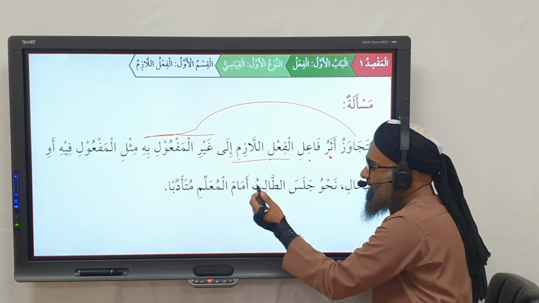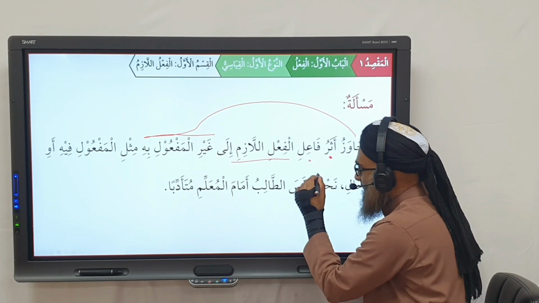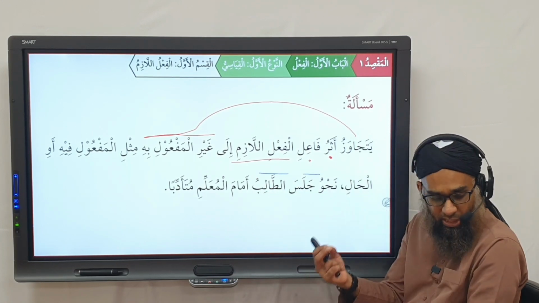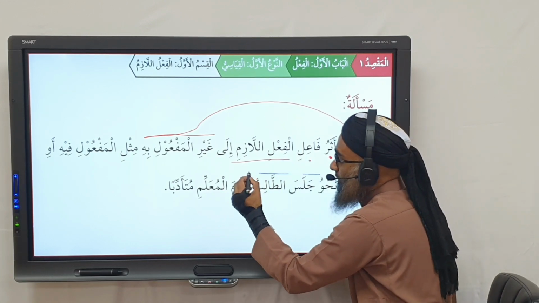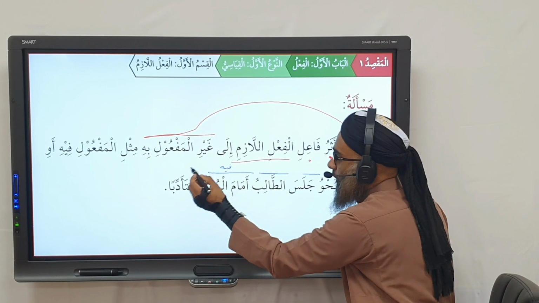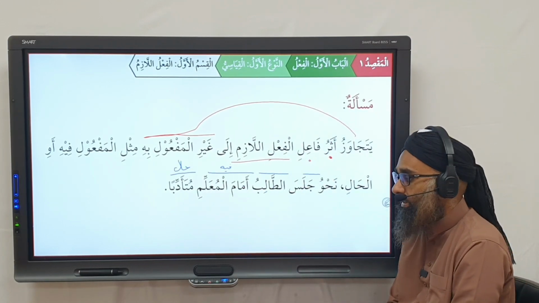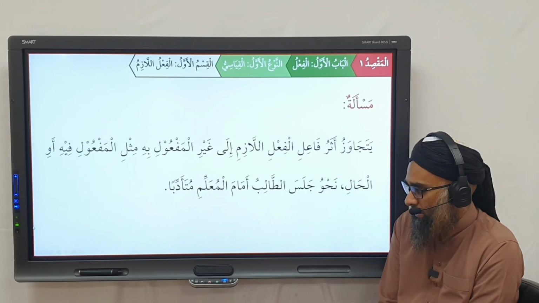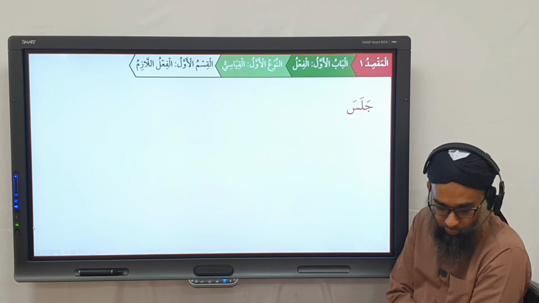For example, jalasa talibu amam al-muallim. So in here, jalasa is a fa'il, talib is a fa'il. The jalasa, the action, the julus of the talib is going on to the maf'ul fihi. It's also going on to the hal. But it cannot go on to a maf'ulun bihi. Understood? Okay. So, ready for some i'rab?